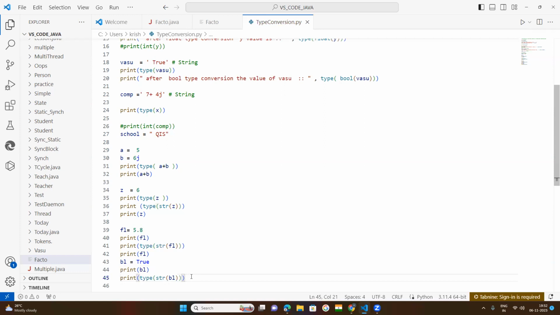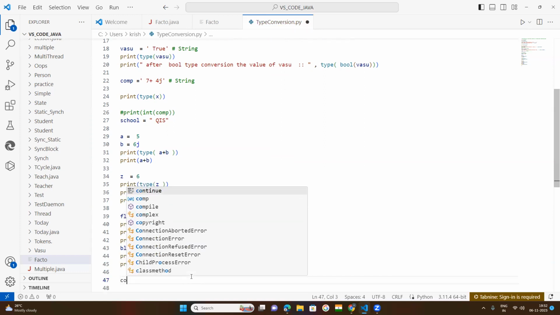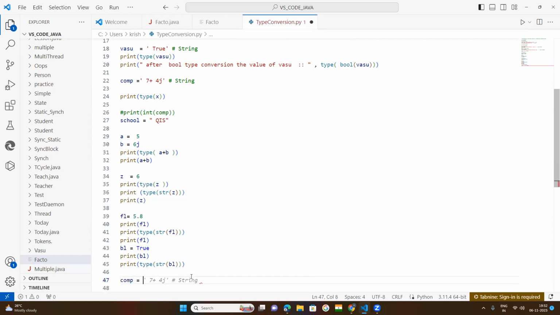Your integer value can be converted into a string. So now here is a complex value. COM variable. This is a variable. It is holding some value, 7 plus 4j.